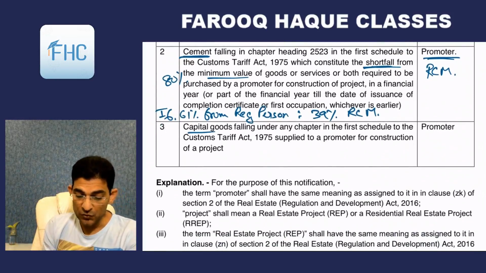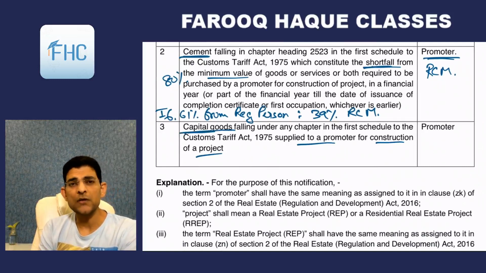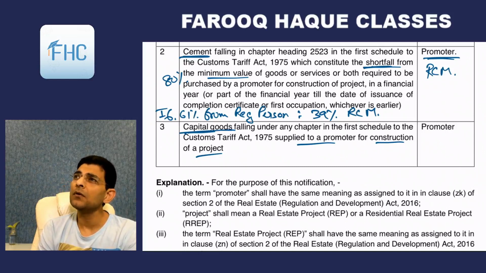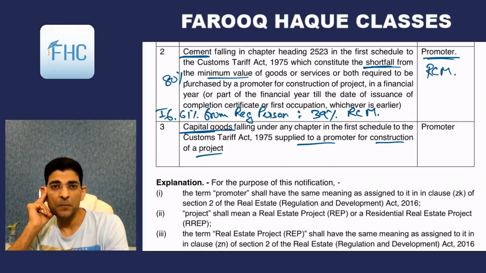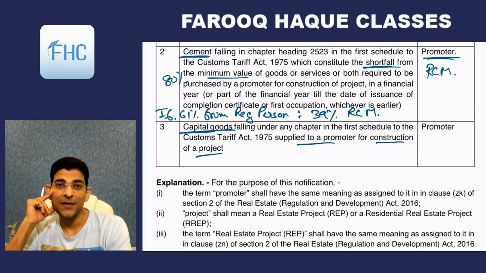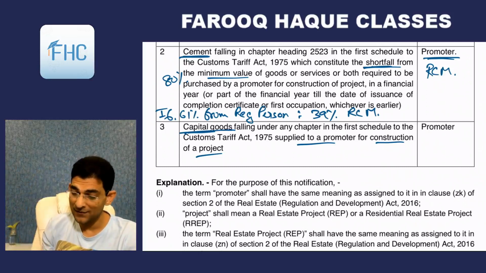And third is capital goods falling under any chapter of the first schedule to Customs Tariff Act supplied to a promoter for construction of a project. So capital goods, all kinds of capital goods, what kind of capital goods will a builder require: heavy machineries, bulldozers, tippers, whatever machinery is used in construction projects, cranes.